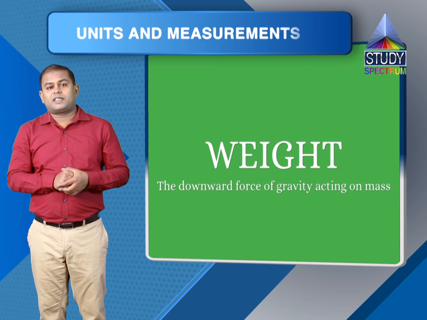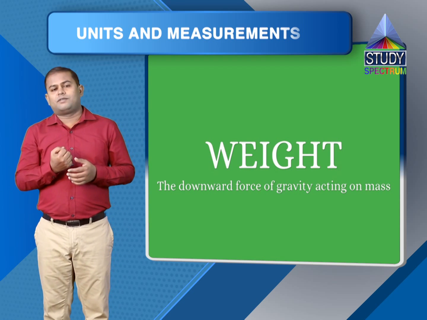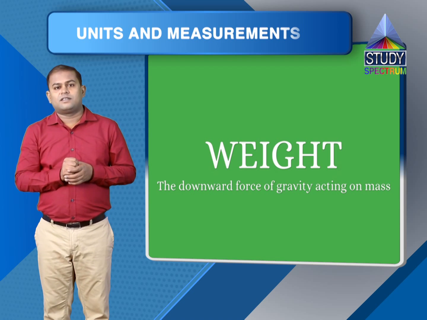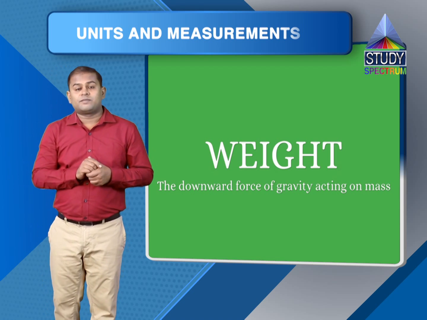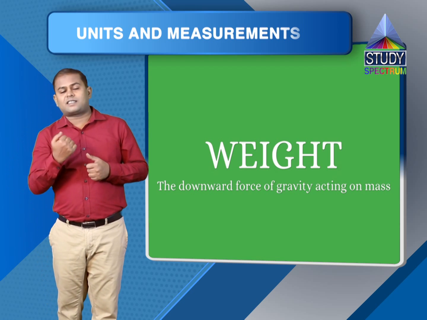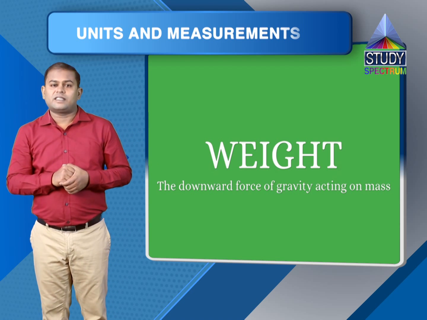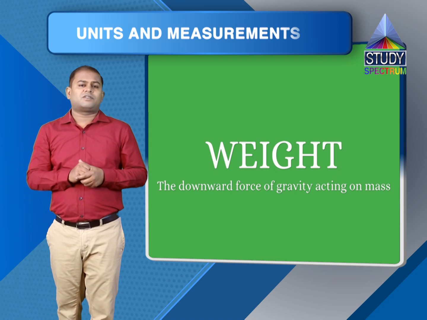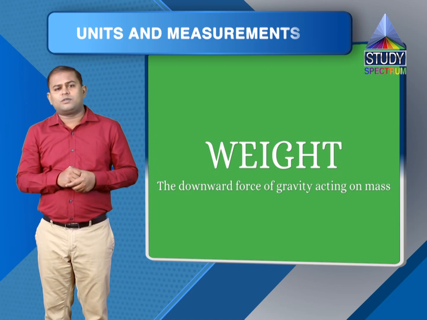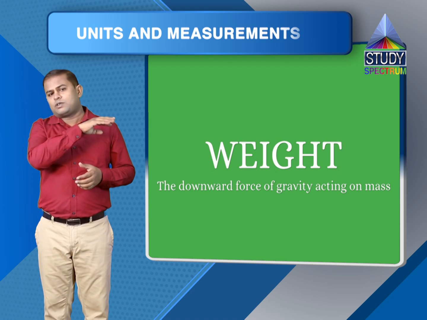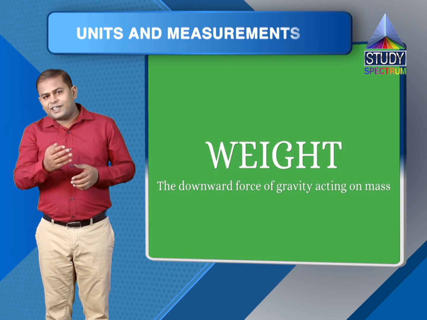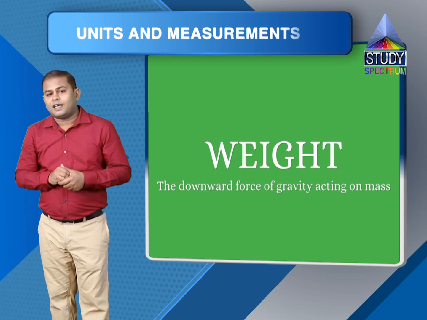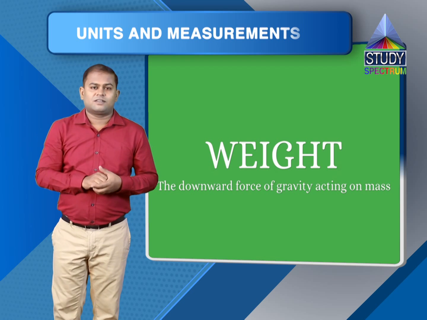The weight of any object is the force with which Earth attracts the object towards its center. So weight is not mass. And how do we obtain the weight of any object on the surface of Earth? Mass into acceleration due to gravity. So mass is matter stored in a substance, and weight is the force with which Earth attracts any object towards its center, and it is measured in Newton, right?